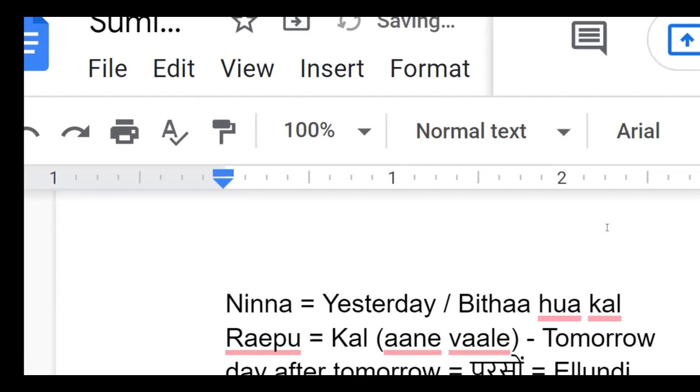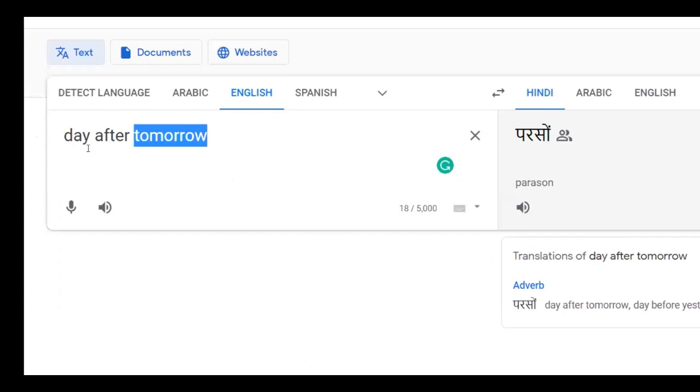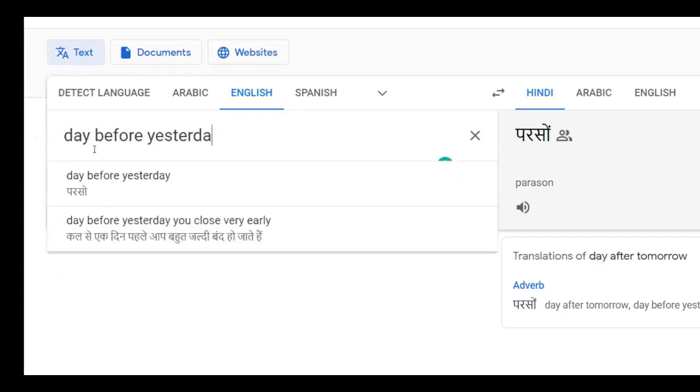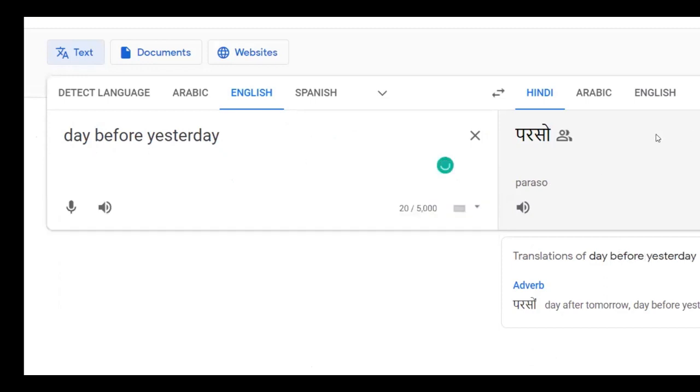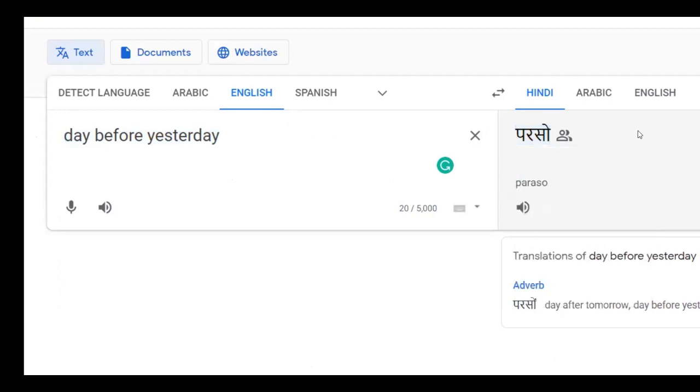Okay. Now, let me type the next one. That is Monna. So here, the day before yesterday. Day before yesterday, parson. Again, it is coming parson. Okay. Do you say bita hua parson?